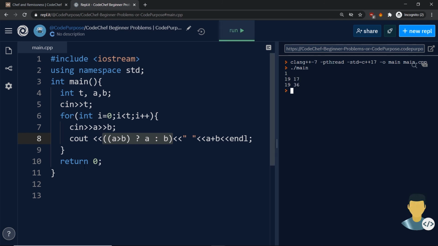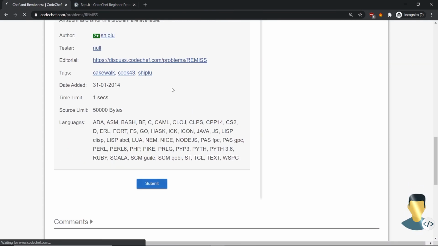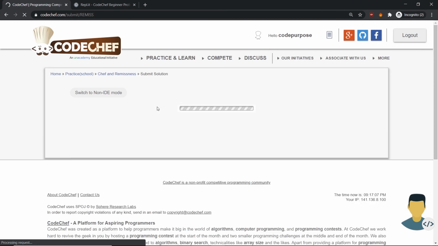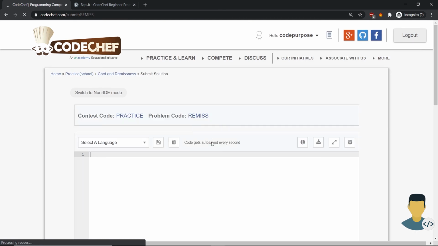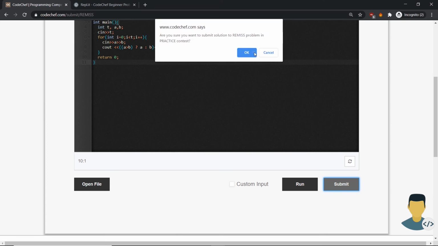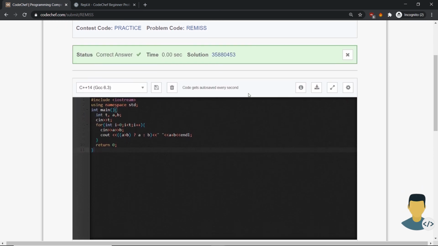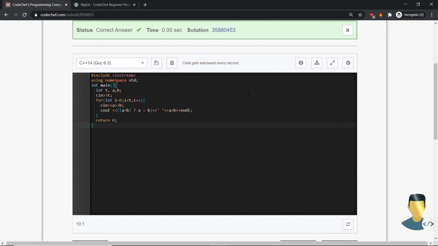We have 19 36. Let's copy this, go to submit there. Paste, submit, and wait for a response from the server. The exercise was solved correctly.